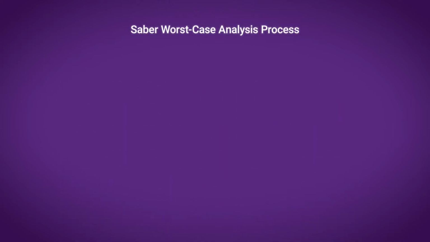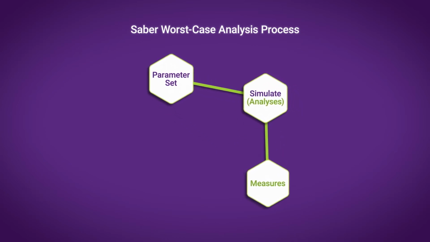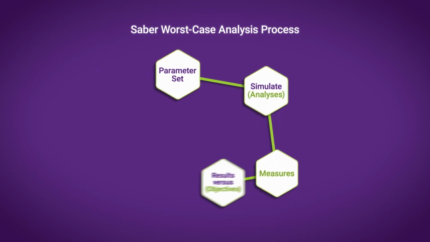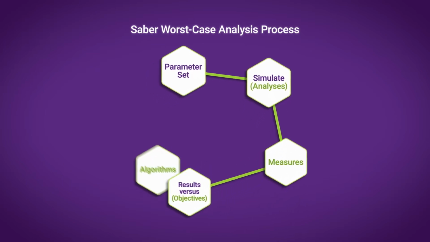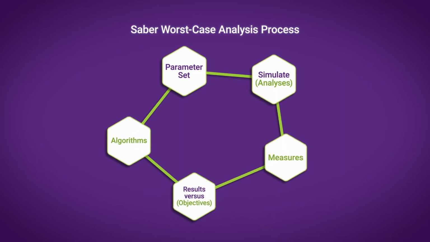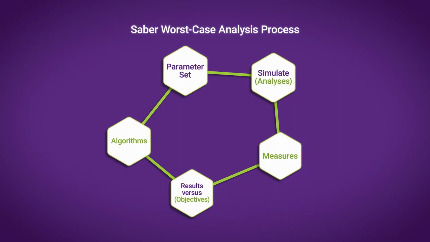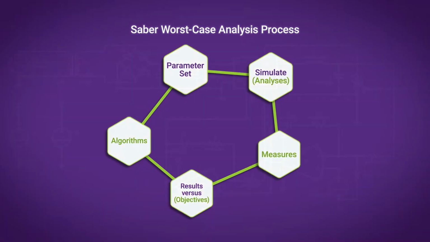Let's look at Sabre's worst-case analysis process. It begins with a design using a nominal parameter set. It simulates the design and performs measurements on target waveforms. These are the baseline results. A search algorithm modifies the parameters and executes the loop again. Looping continues, perhaps hundreds of times, to find the set of parameters that meets the objective.